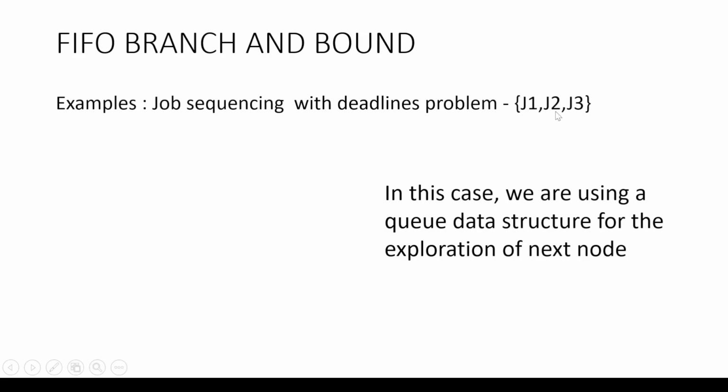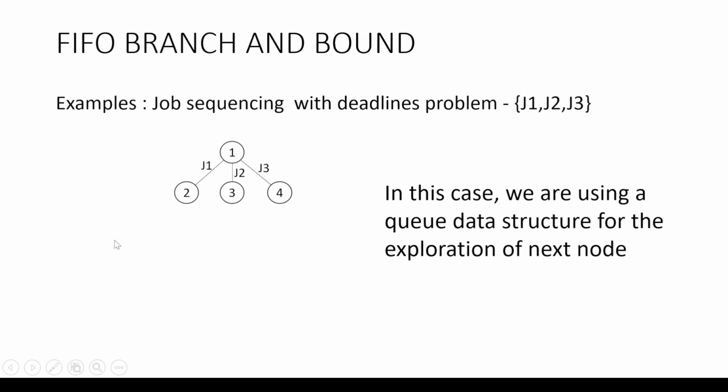So we have a set of jobs here, J1, J2, J3. The sequencing of these jobs has to be represented. So let us start with the first node. In order to explore the next node, I will assign job 1, then I'll assign job 2 and then job 3.